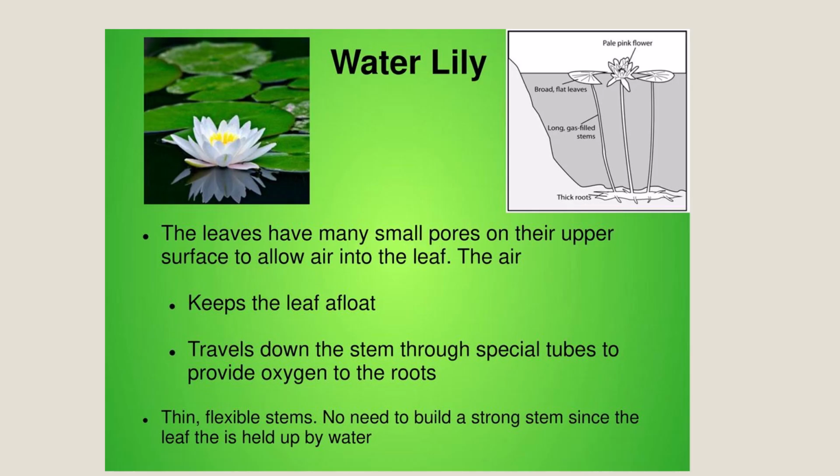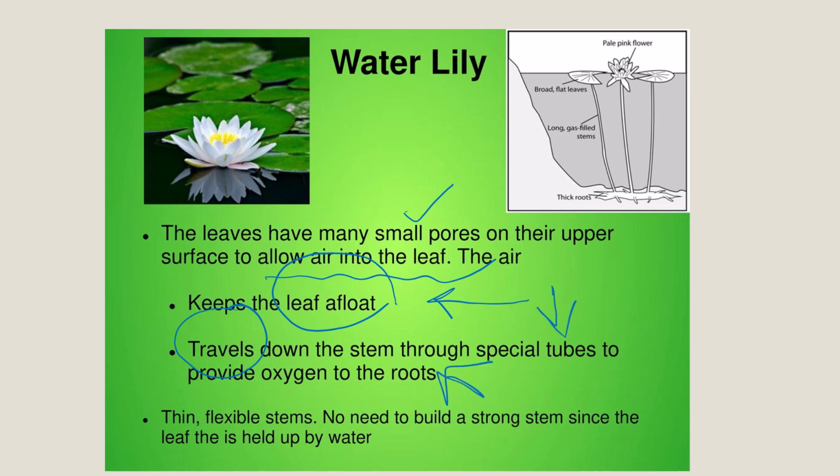Let me give you the example of the water lily. The leaves have many pores on their upper surfaces so that air comes into the leaf. What is the air helping with? It is helping the leaf to keep afloat. Please look carefully. Air is also traveling down the stem. So there are special tubes to provide oxygen to the roots.